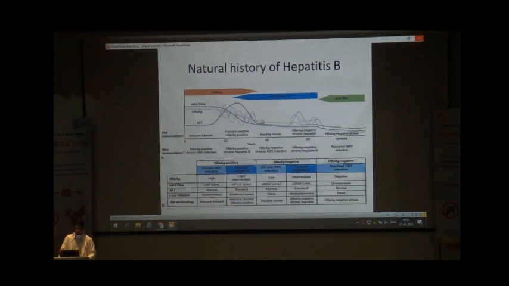So this is known as inactive carrier. Here the ALT is minimal and the DNA is also minimal, and there is no or minimal evidence of liver disease. Another stage is E antigen negative chronic hepatitis B. Here there is minimal inflammatory activity and minimal liver injury. The next step is clearance of the hepatitis B virus and loss of the surface antigen.